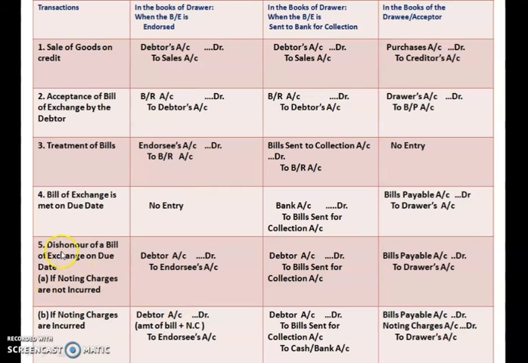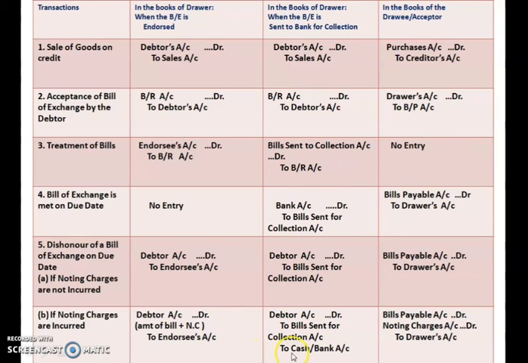Now if the bill is dishonored, what will be the entry? Debtor will be debited to endorsee account, and in case the bill is sent for collection, debtor will be debited to bills sent for collection account. And for drawee, bills payable will be debited to drawer account. And if there are noting charges, you just have to include that amount in this journal entry. That amount will differ.